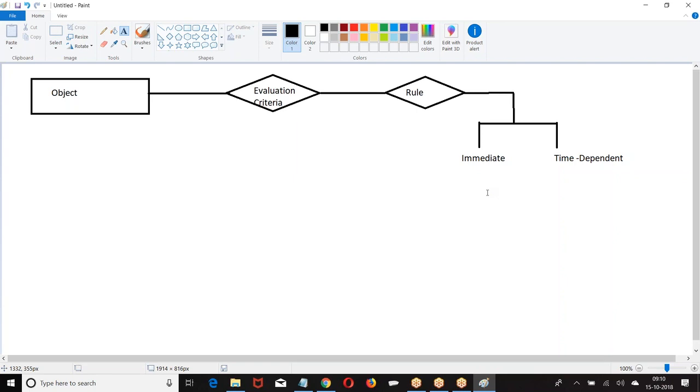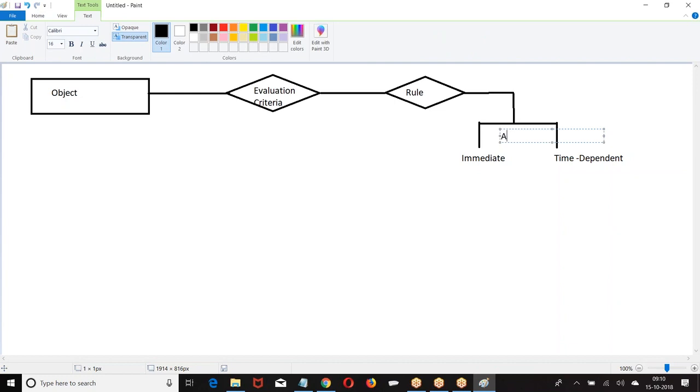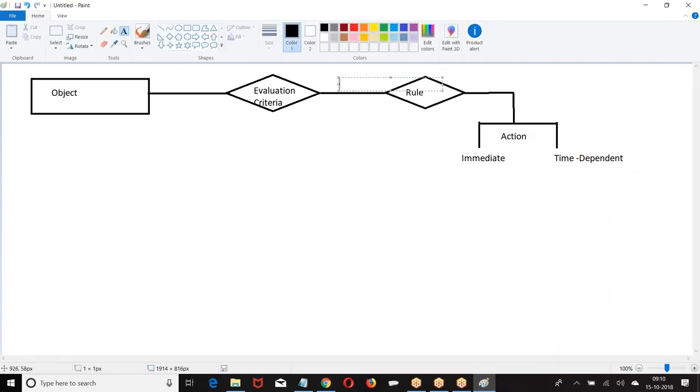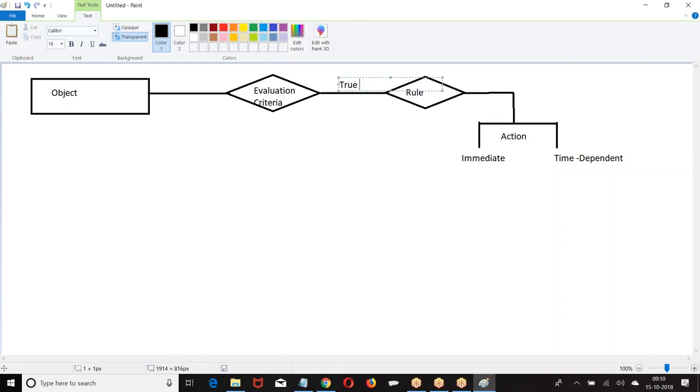When the rule is met, it is going to perform the actions. This is the overall structure of workflows. On an object, when evaluation criteria is true, check the rule. If the rule is true, perform the action. This is the overall picture about your workflow.